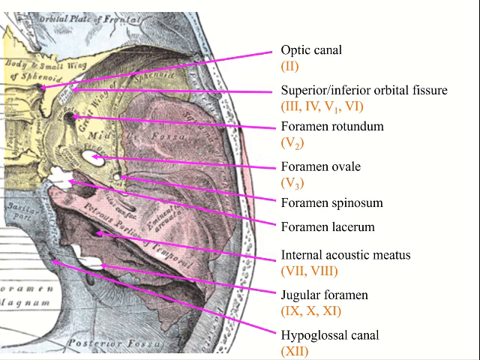The optic nerve leaves the cranial cavity through the optic canal. The oculomotor nerve, trochlear nerve, ophthalmic division of the trigeminal nerve and the abducent nerve leave the cranial cavity through the superior and inferior orbital fissures. The maxillary division of the trigeminal nerve leaves through foramen rotundum, and the mandibular division of the trigeminal nerve leaves through foramen ovale.